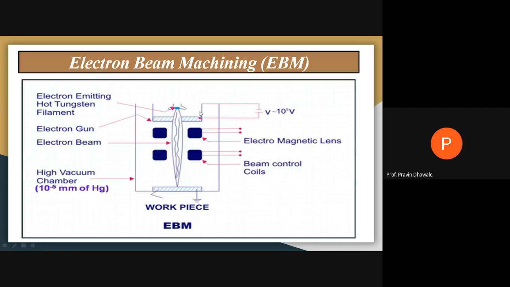This is the electron gun, and this is a hot tungsten filament which emits the electrons, and from this electron gun, the electron beam is produced.